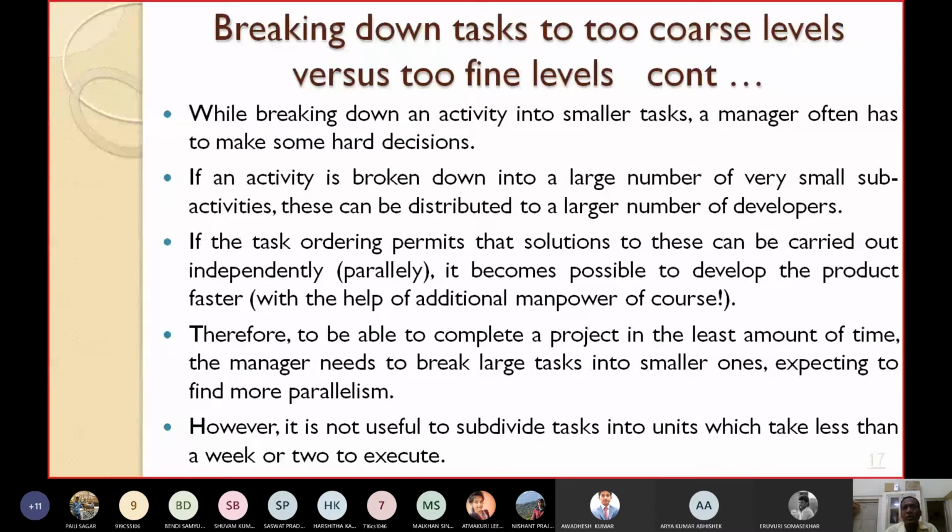this can be distributed to a larger number of developers. If you are making tasks large, not so large, by considering 1 day, 2 days, the job should be completed within 1 week, 2 weeks. So if an activity is broken down into a very large number of very small sub activities, then this can be distributed to a large number of developers.